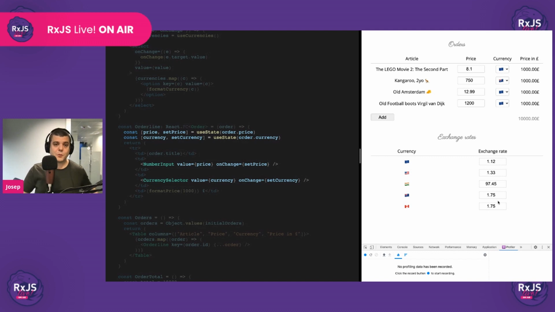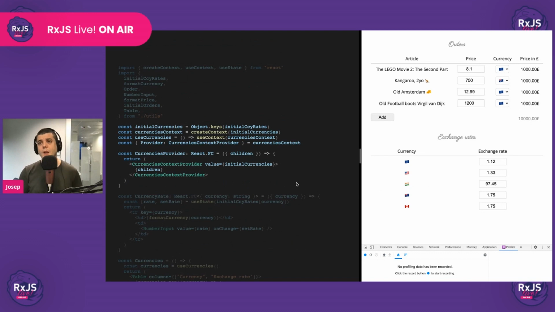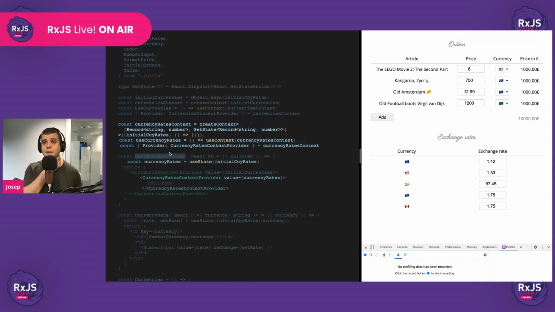So, well, we are React developers. We know the drill. When this happens, what do we do? We lift the state, right? So it's time to lift the state. Well, let's create another context provider. It's good that we create this currencies provider because now we'll be able to reuse it by adding another provider, as we'll see in a moment.